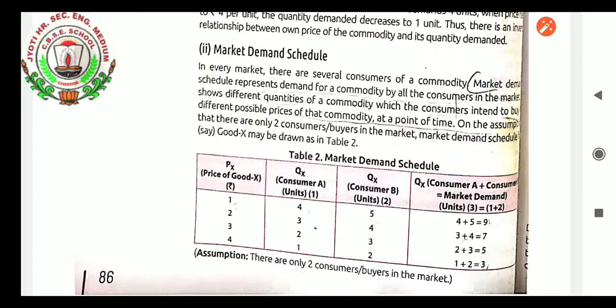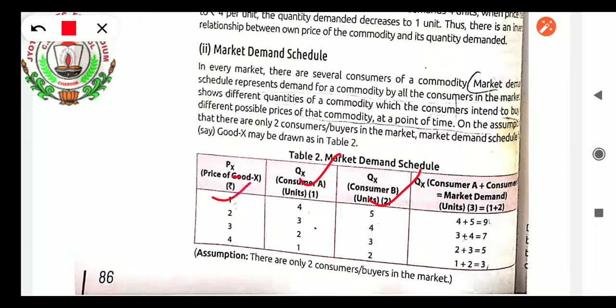On the assumption that there are only 2 consumers or buyers in the market, the market demand schedule, say of good X, may be drawn as in Table number 2. Table number 2, market demand schedule, shows the price of goods X, the quantity of X purchased by consumer A, and the quantity of goods purchased by consumer B. We are taking 2 consumers. Market demand schedule is what? Market demand schedule equals the quantity demanded by A plus the quantity demanded by B at the same price.